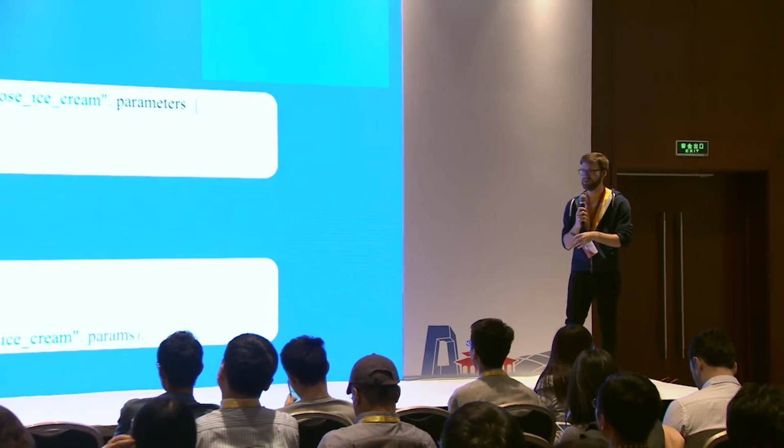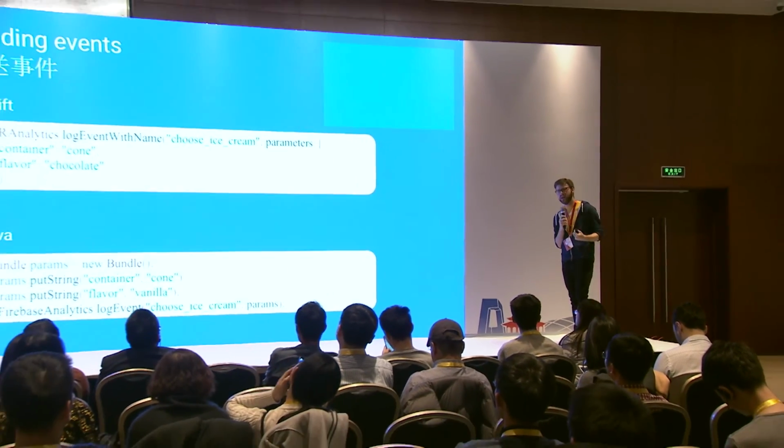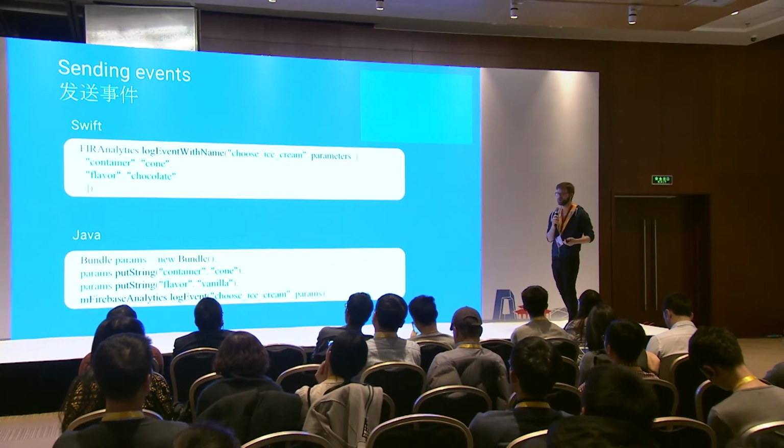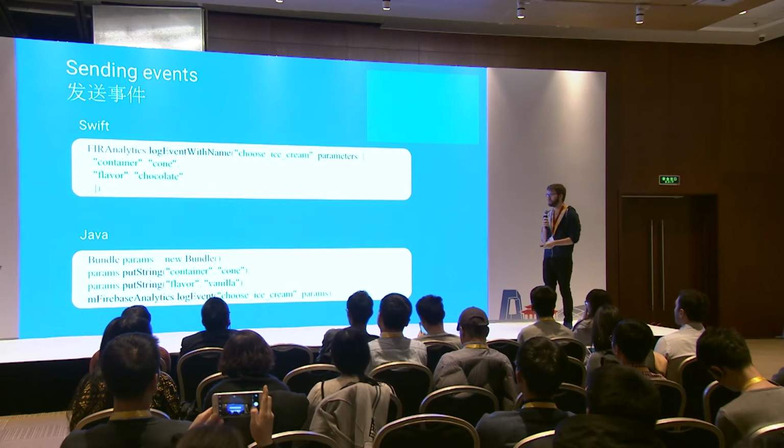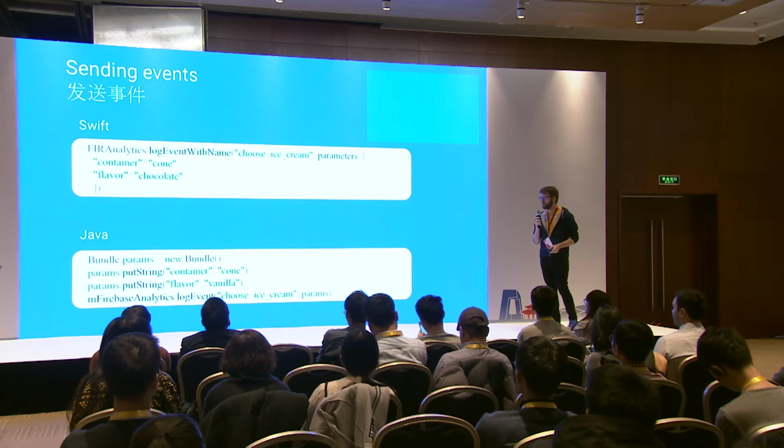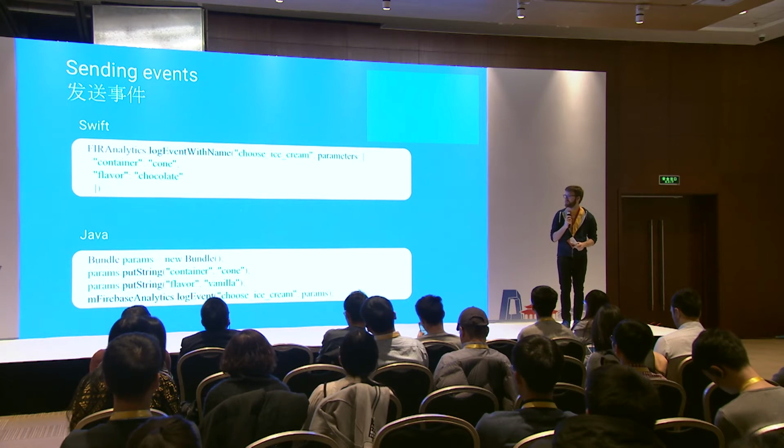So what happens if we go beyond this? This is the simple use case. Remember, that was all zero lines of code to get all that benefit. What is the next step for us? Well, it's logging custom events. Now, a custom event can be anything. In this case, choosing an ice cream flavor. Why? Because I love ice cream. But in reality, it could be anything. It could be just a flag that says, hey, I joined a newsletter. Or it could be something very specific, like I selected my favorite flavor of ice cream. In this case, it's a vanilla in a cone, which is actually true, because that's delicious.